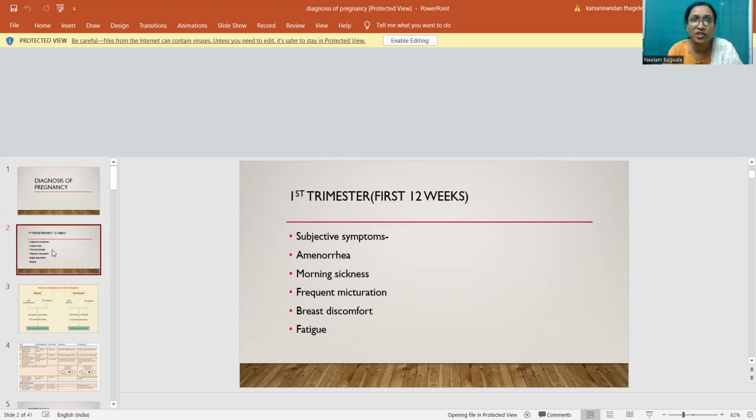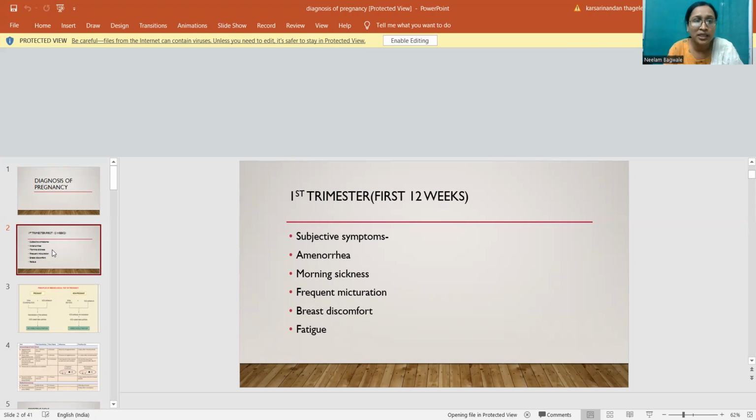But fertilization usually occurs 14 days prior to the expected missed period. So in a woman with a normal menstrual cycle of 28 days, the fertilization age is calculated by subtracting 14 days from 280 days, that is 266 days. This is called fertilization or ovulatory age.